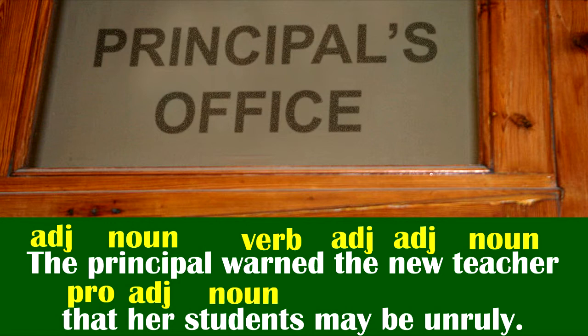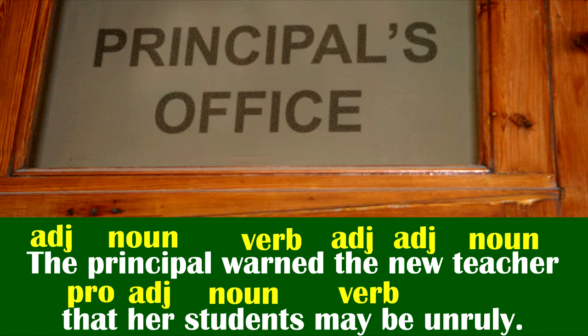Huh? Her is a pronoun. Okay. But because it is determining which students, her students, we call it a determiner and it acts like an adjective. Oh. Now, may is a helping verb. Well, sometimes it's called an auxiliary verb. Right. I thought I would mention that because auxiliary is so much fun to say. Right. Do you know all of your auxiliary verbs?